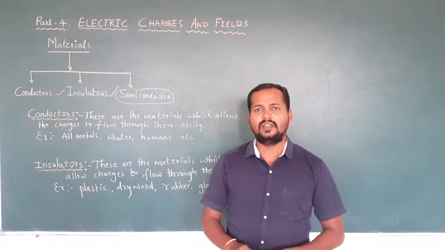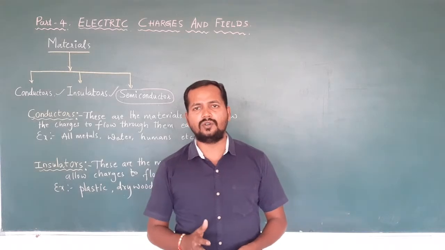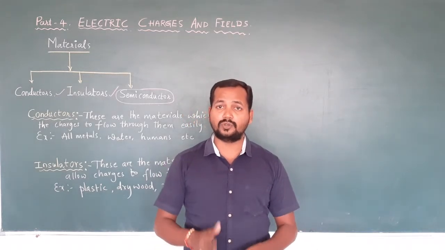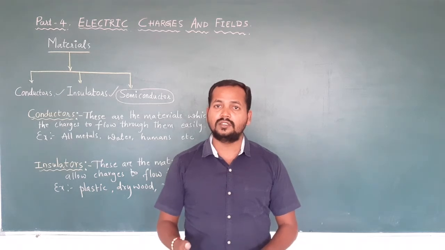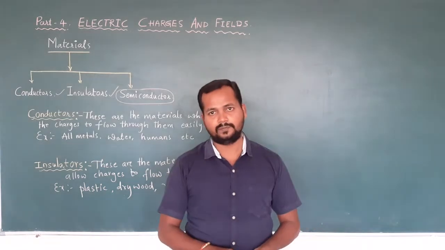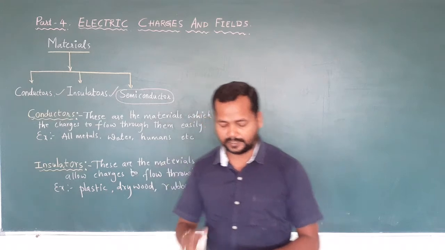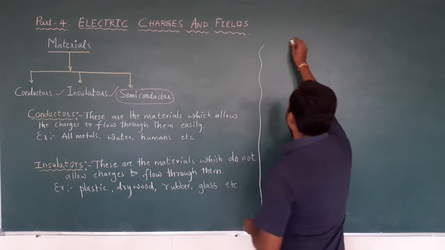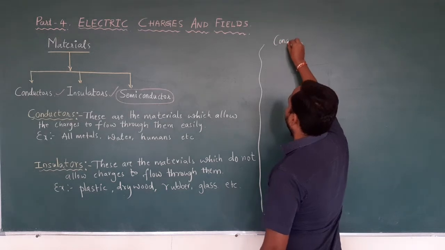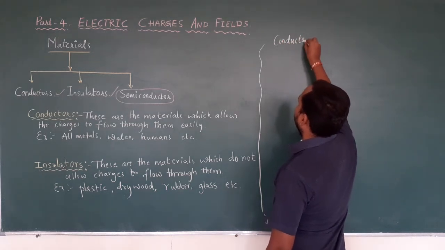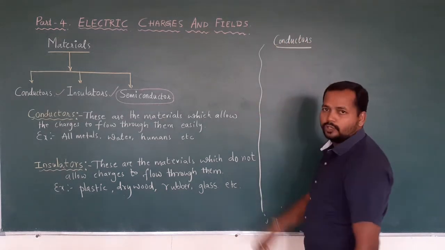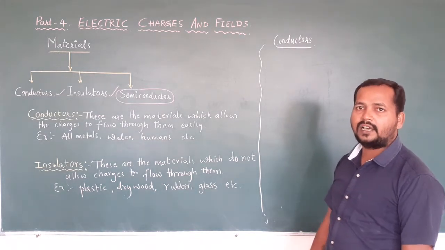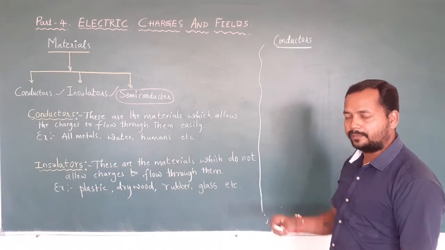Now let us study why conductors allow the charges to flow through them and why insulators do not allow the charges to flow through them. We will study this in detail. See here, first I will consider conductors, and we know that conductors allow the charges to flow through them. Based on what property are they allowing the charges to flow through them?